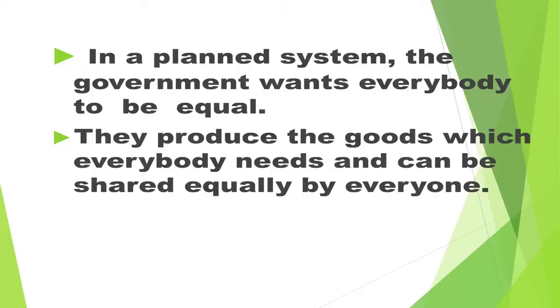It is unlike the market economies, where people who have money can satisfy their wants and people who do not have money cannot afford to buy things to satisfy their wants. In a planned system, the government wants everybody to be equal. They produce the goods which everybody needs and can be shared equally by everyone.